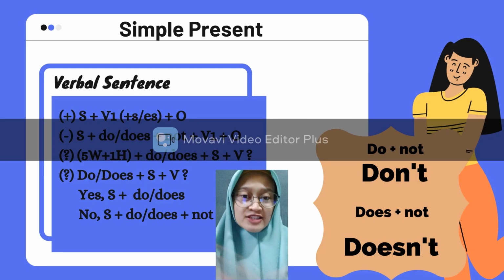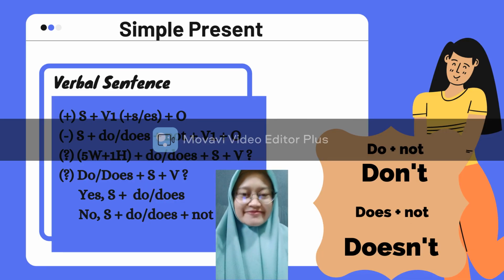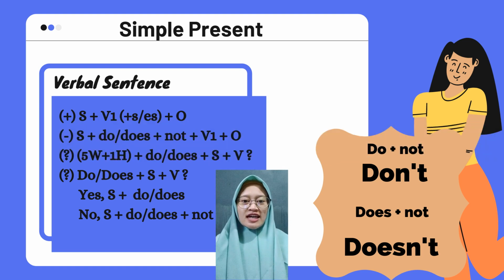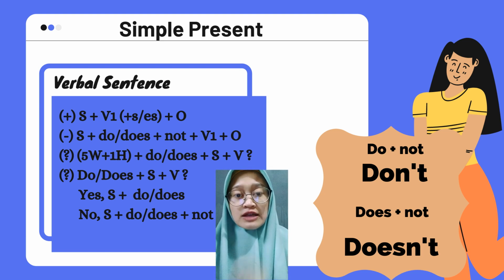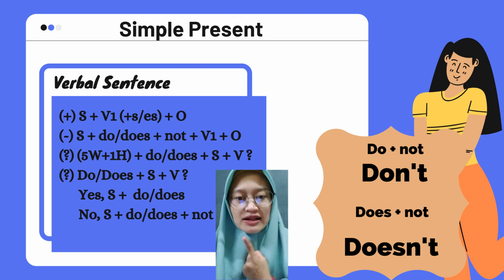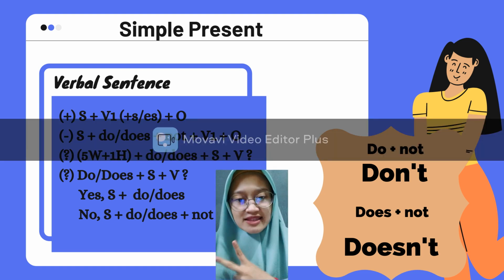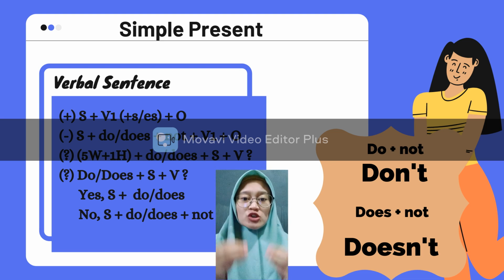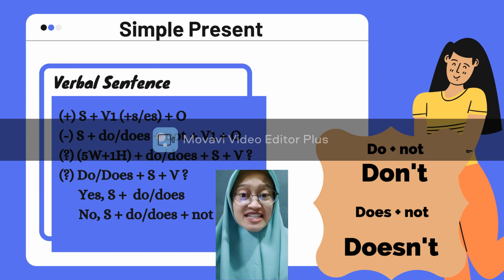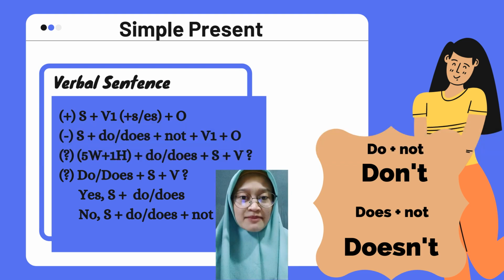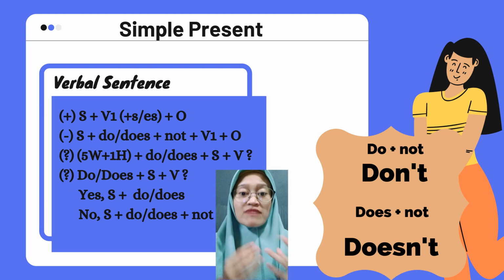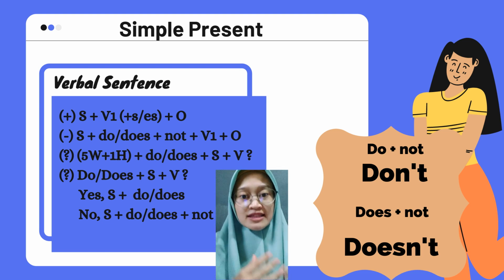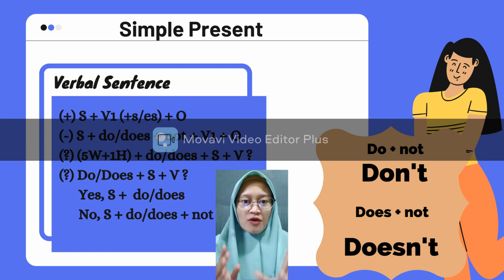Now let's start the explanation about simple present. Actually, in every tense in English, there are two forms of sentences. The first one is verbal sentence. The second one is nominal sentence. So, what is it about? Verbal sentence is the sentence that uses a verb, or in Indonesian, kata kerja, in the sentence. For example, I eat every day. So we can find the verb and it's called a verbal sentence.